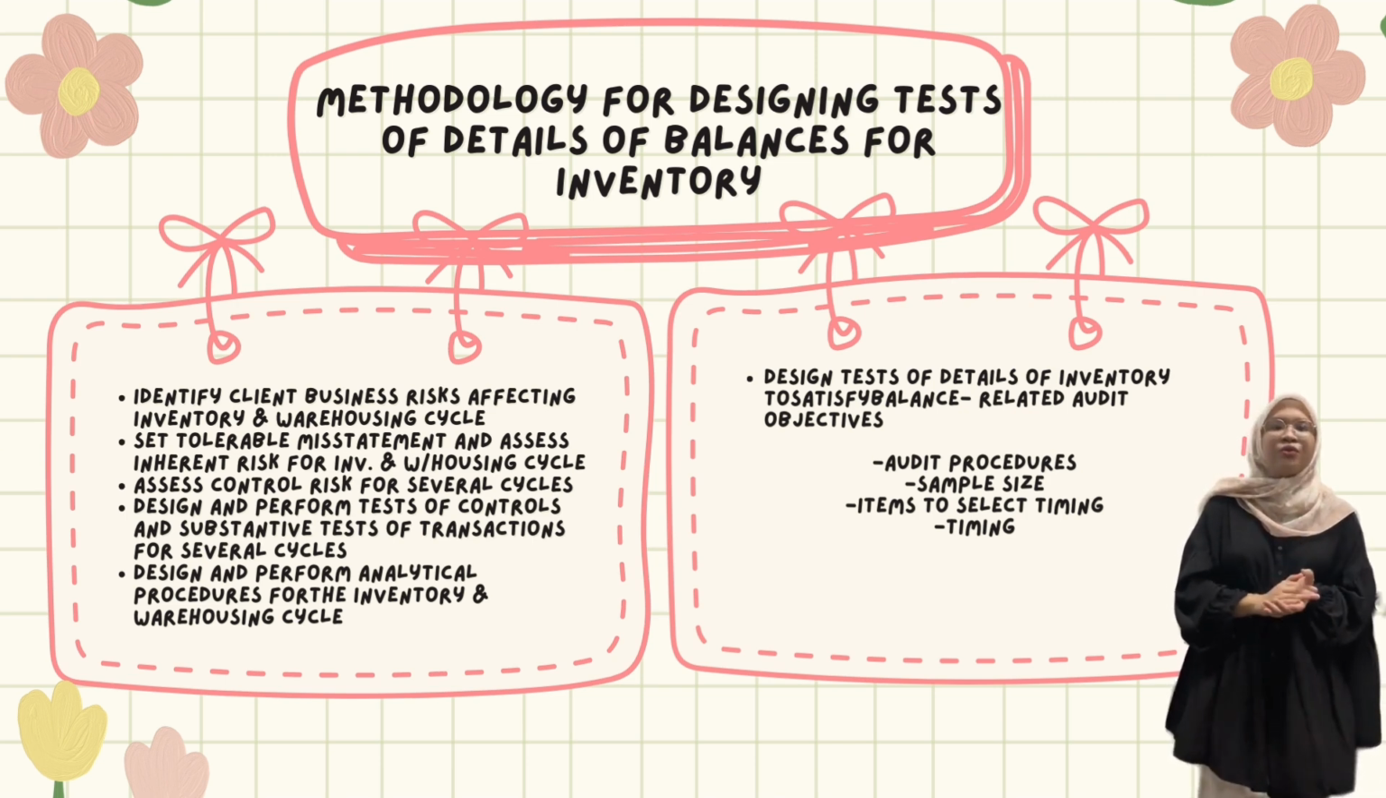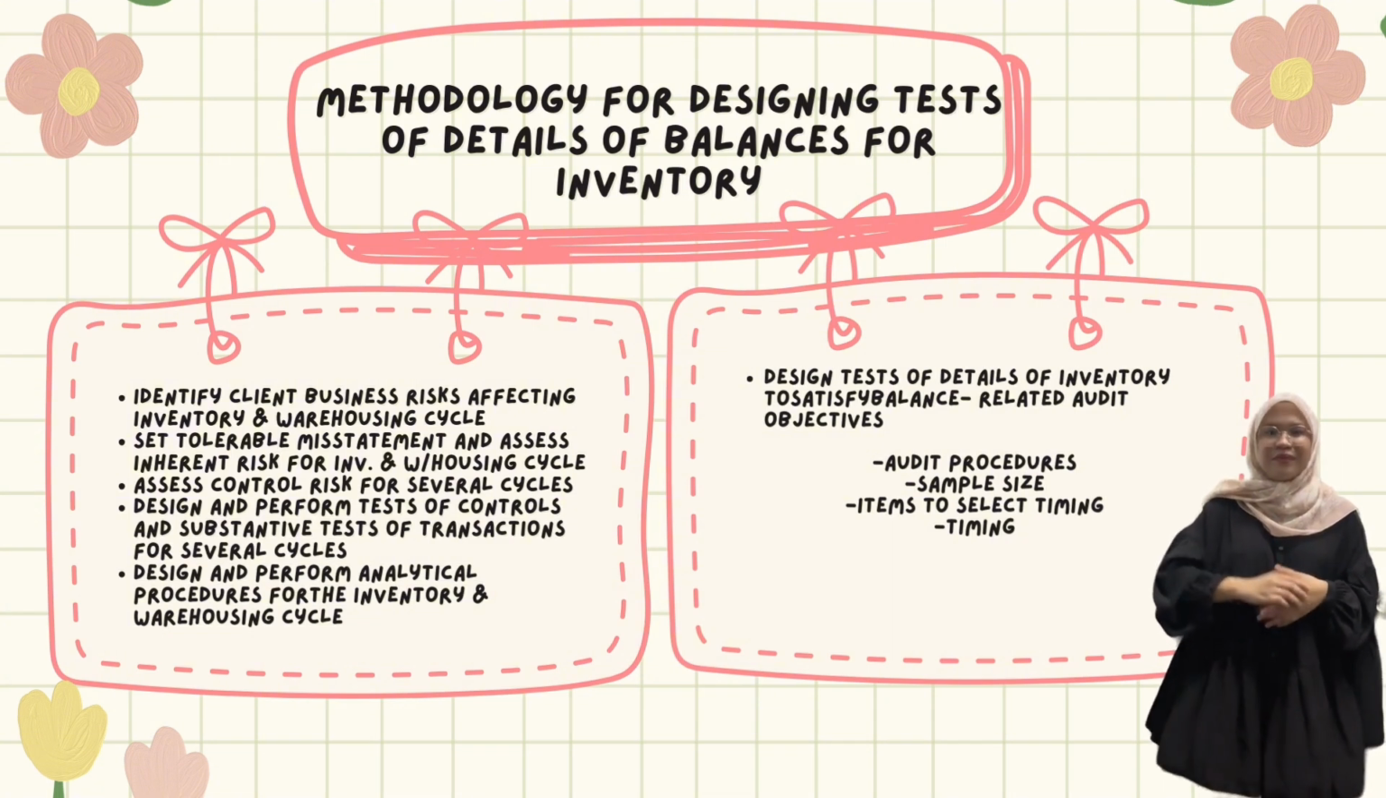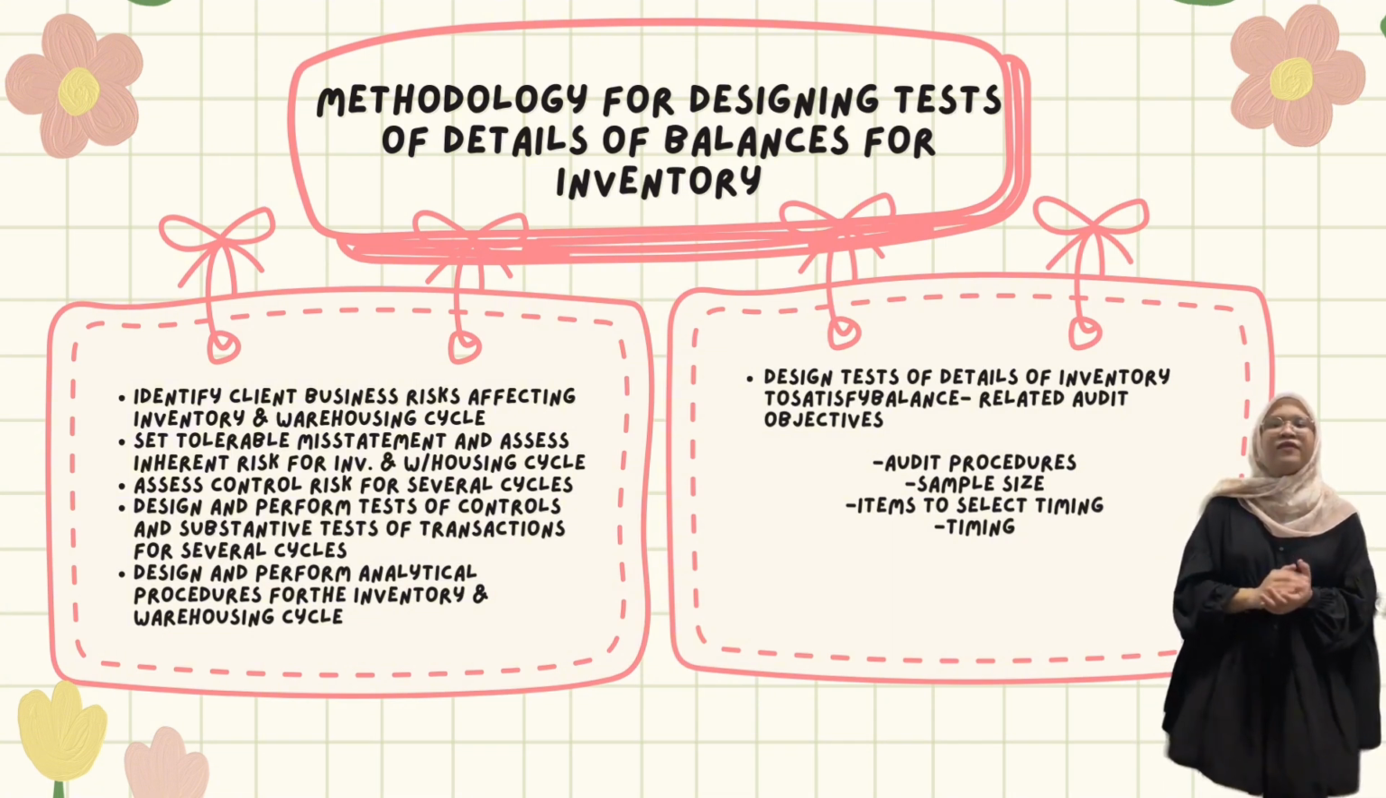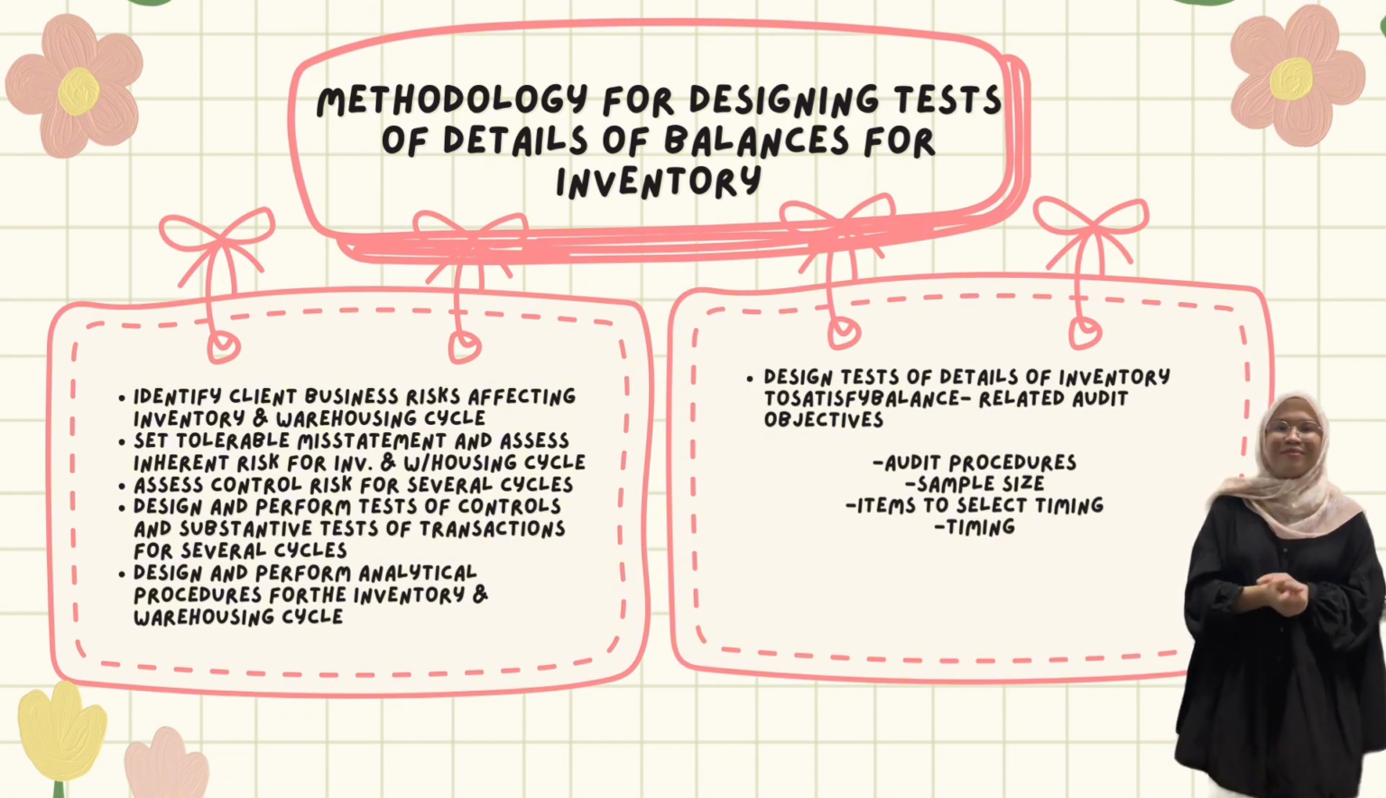Next, we need to set tolerable misstatements and assess inherent risk of inventory and warehousing cycle. Then, assess control risk for the cycles. Next, design and perform tests of controls and substantive tests of transactions for the cycles. Besides, design and perform analytical procedures for inventory and warehousing cycles. In addition, design tests of details of inventory to satisfy balance-related audit objectives, which is first audit procedures, second sample size, third item selection, and the last one is timing.